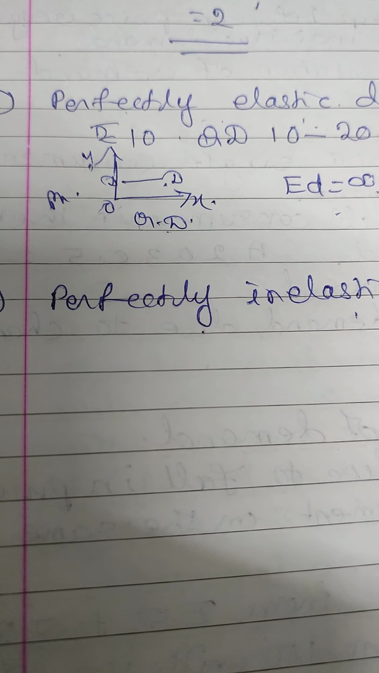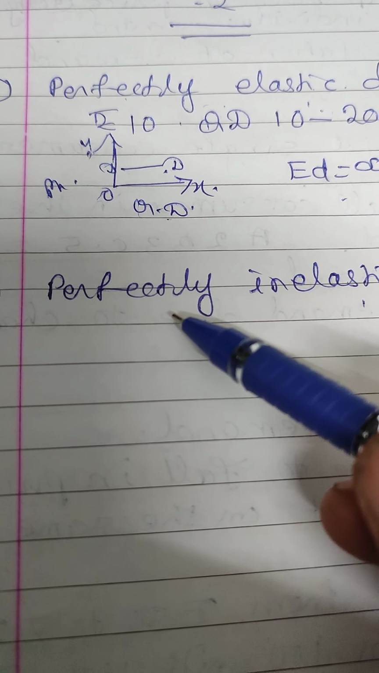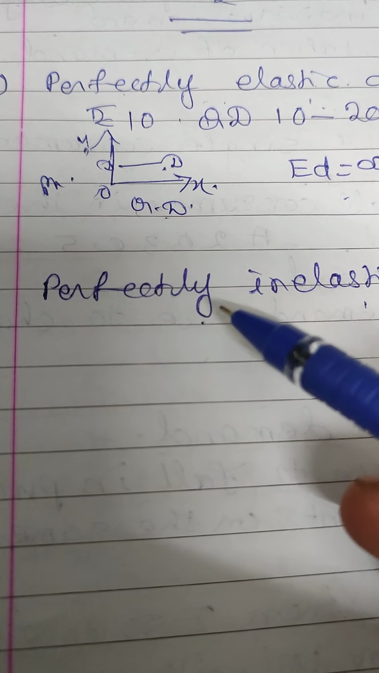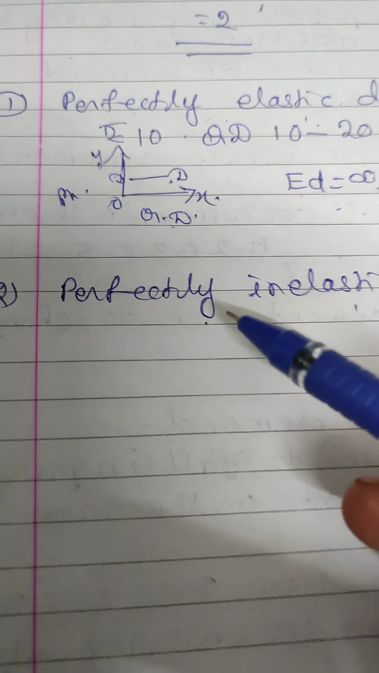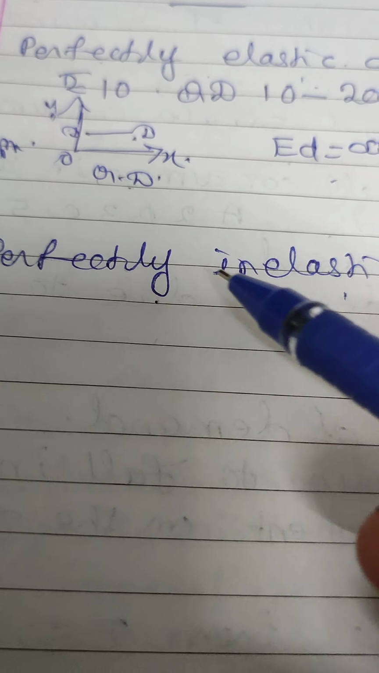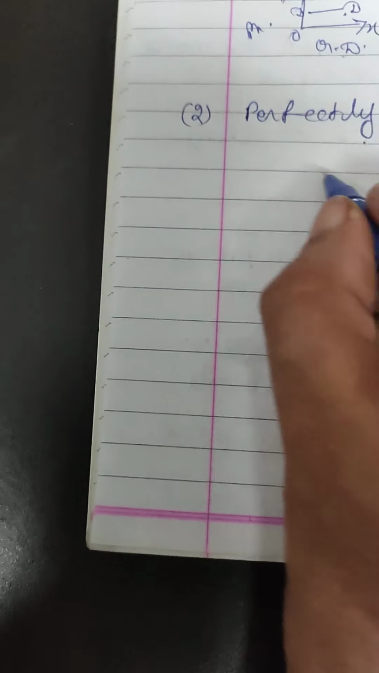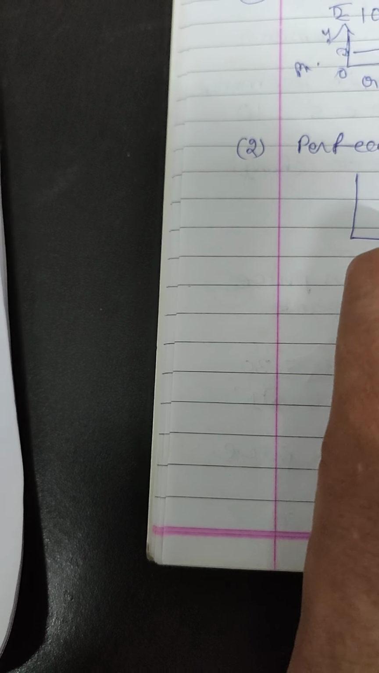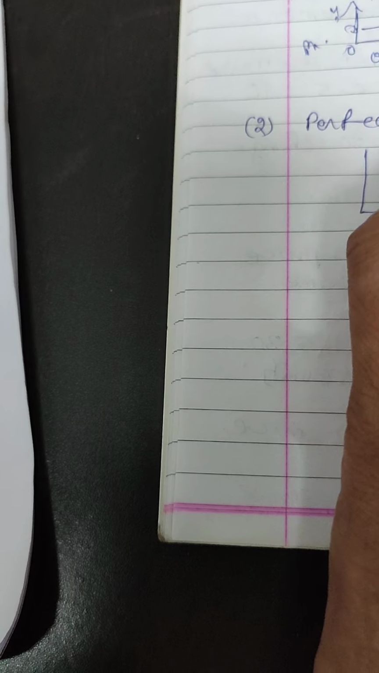What is the elasticity of demand? It is equal to 0. Whatever the change in price, I buy the same quantity. The change in quantity demanded is 0. 0 divided by any number gives answer 0. In this case, the demand curve is a straight line parallel to which axis? It is parallel to the y-axis.